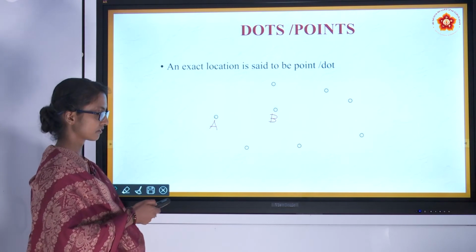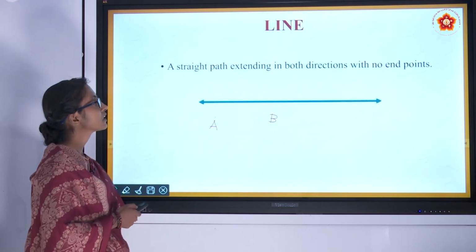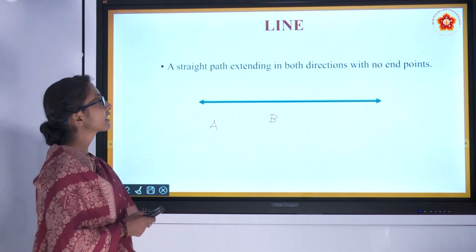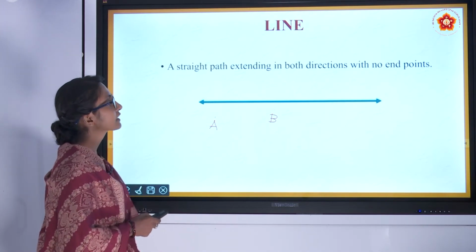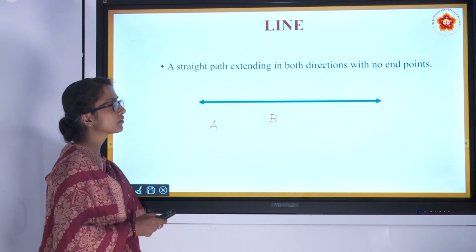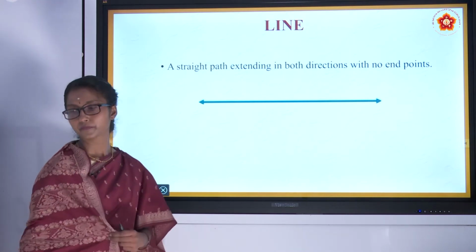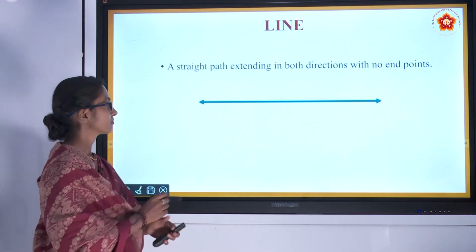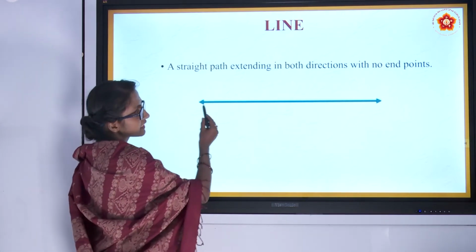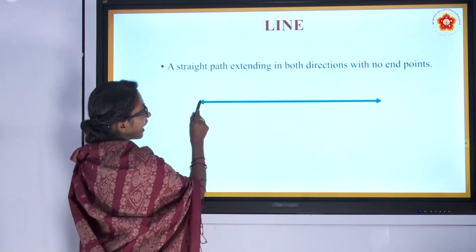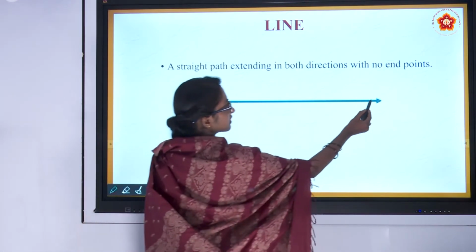So next we will move to line. What is a line? A line is nothing but a straight path extending in both directions with no end points. You can see here there is a line. It has arrows here.